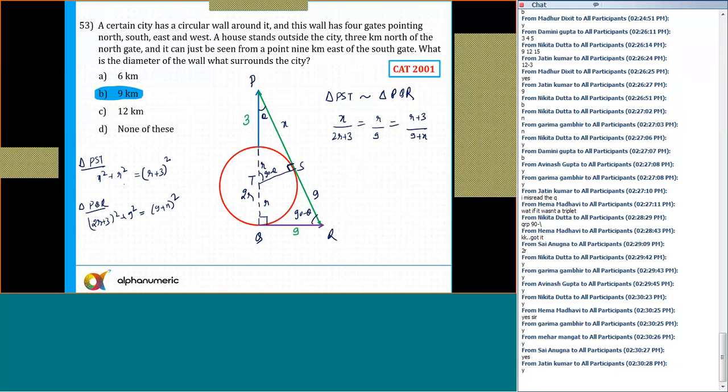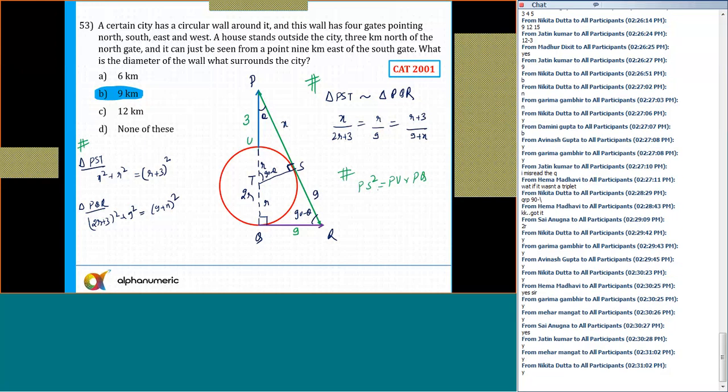Okay. Or to simplify it further, let me tell you one more thing, with the help of which you can get the answers quickly. This is a similar triangle. You can use this. But before that, can I say that PS square, the third point, is always equal to PU into PQ? By the property of secant and tangent, PS square is equal to PU into PQ. Yes or no?